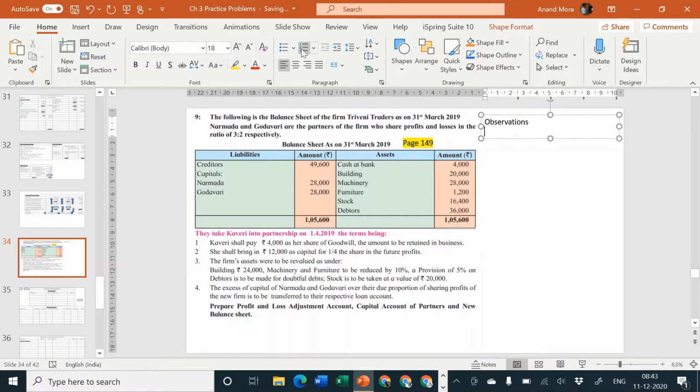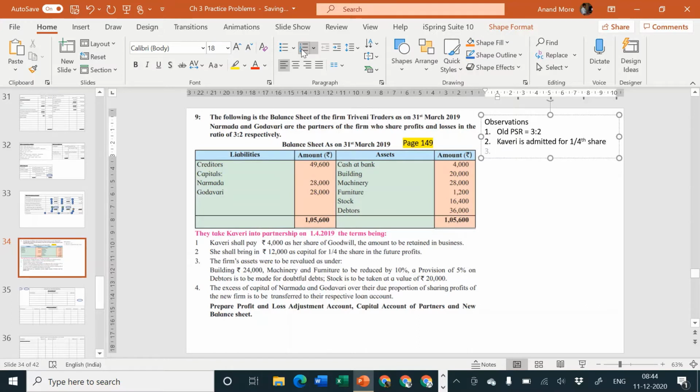What is the first observation? Old PSR is equal to 3:2. Next, second observation, who is that? Kaveri. Kaveri is admitted for 1/4 share.